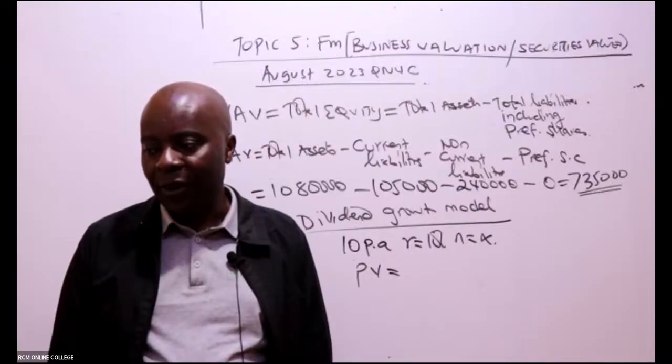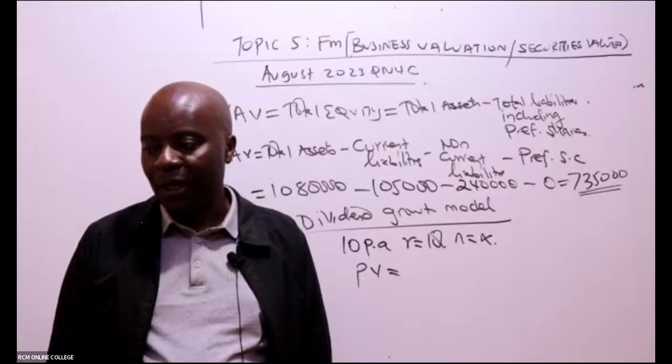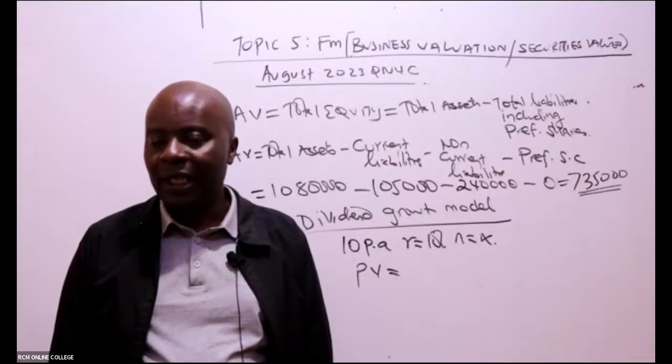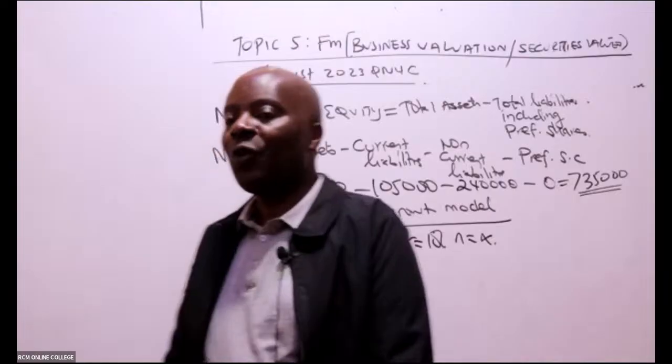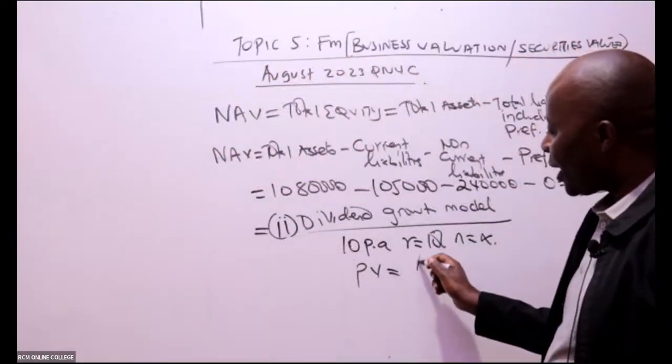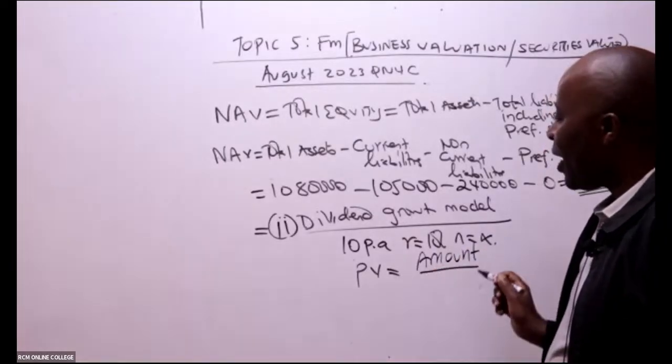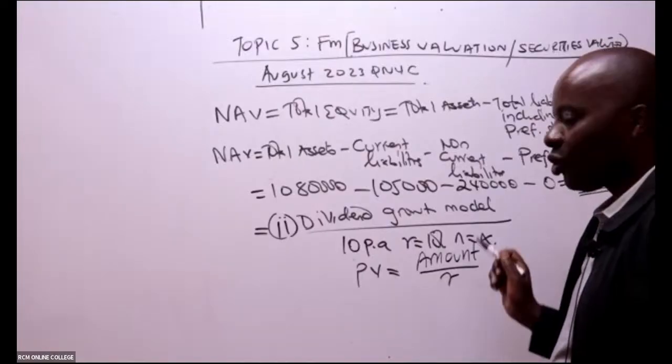Chris is getting 1. I don't know what he did to get 1. Or he took 10 divided by 10. Chris, remember the cost of capital is 10%. 10% is the same as 0.1. But at least Chris is able to see that my present value will be equal to the cash flow amount divided by the cost of capital.